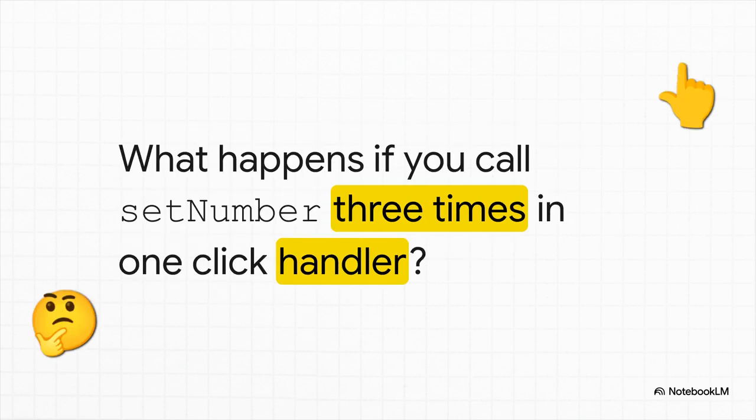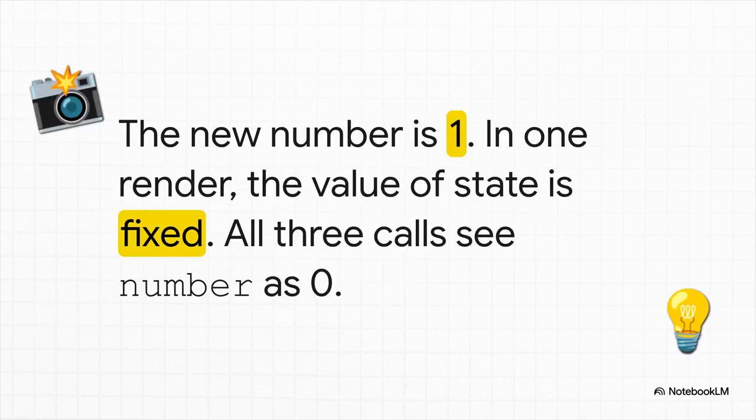Okay, now this is where things get really interesting, and it trips a lot of people up. Let's say we have a button. When a user clicks it, our code calls that setNumber function 3 times in a row, trying to add 1 each time. What do you think happens? The answer is 1. And the reason is one of the most important concepts in React: state is a snapshot.